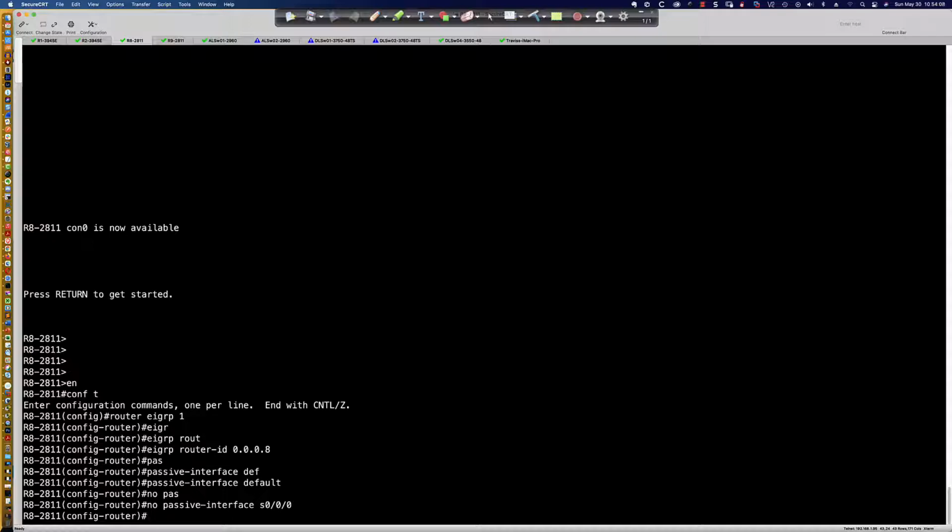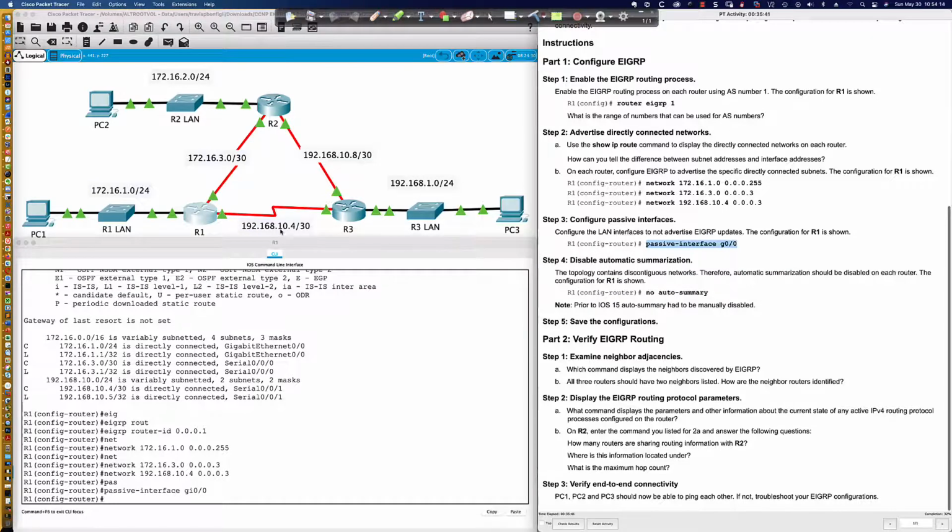Again, it's going to depend on your approach as to whether you individually say passive-interface gig 0/0, or you open up with passive-interface default and passive everybody, and then pick off the individual interfaces you want to no passive. It is driven by the number of interfaces that would not be passive.